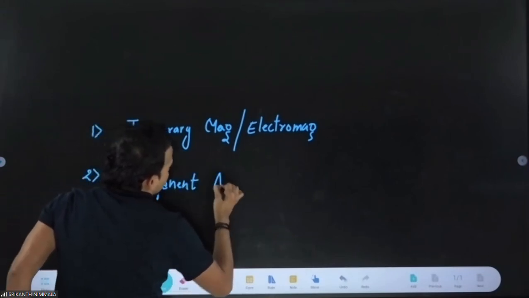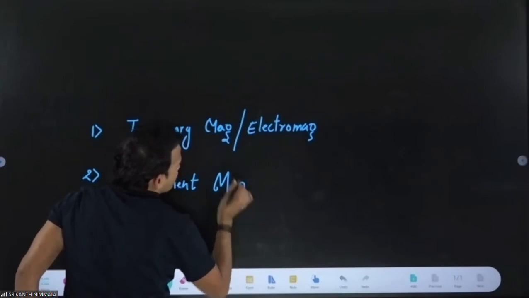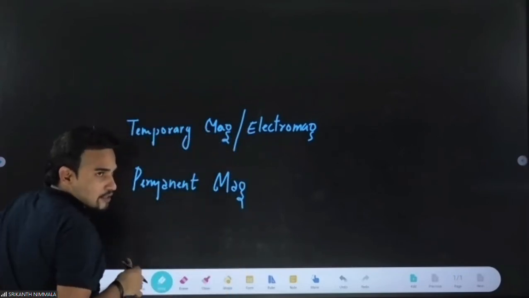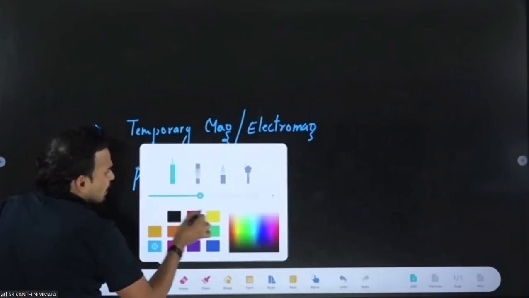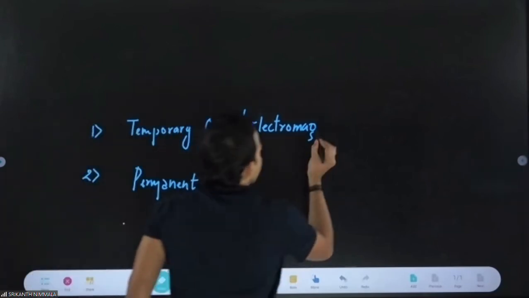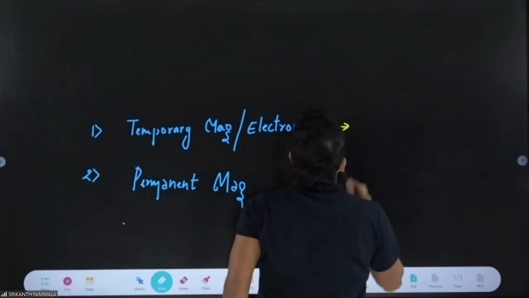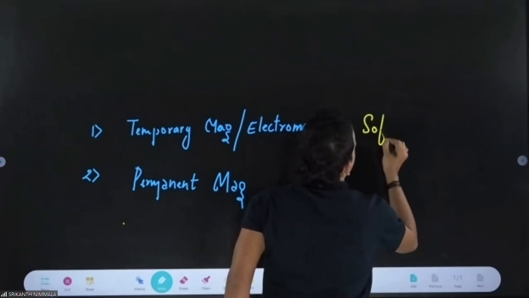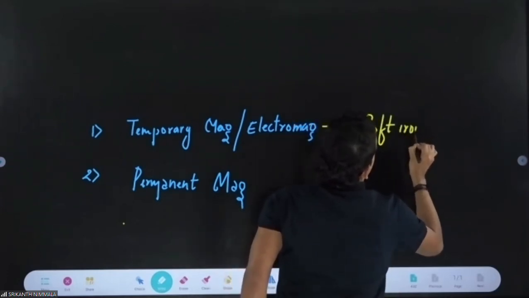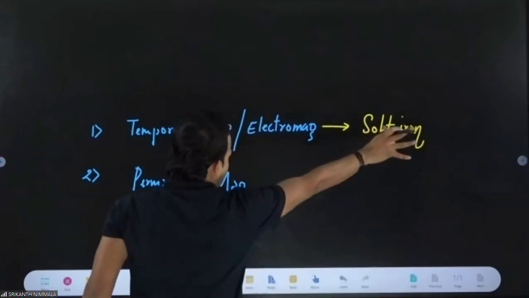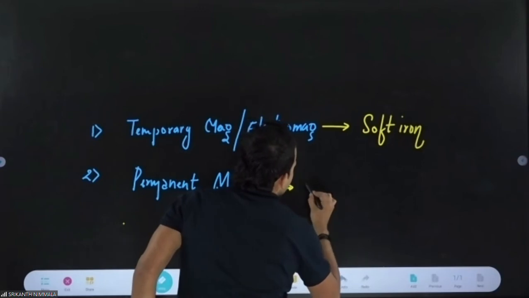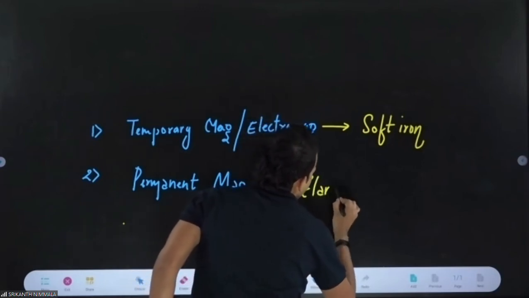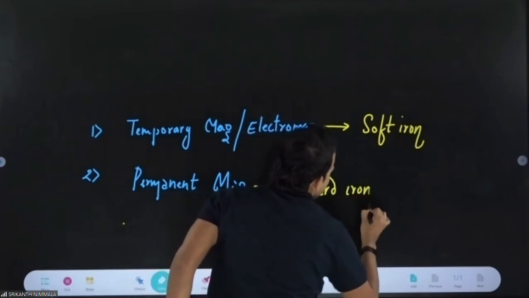A magnet whose magnetism lasts for a small time is a temporary magnet. A magnet whose magnetism lasts for a longer time is known as our permanent magnet. And always remember, for a temporary magnet we use soft iron, and for a permanent magnet we use hard iron. Hard iron means steel.